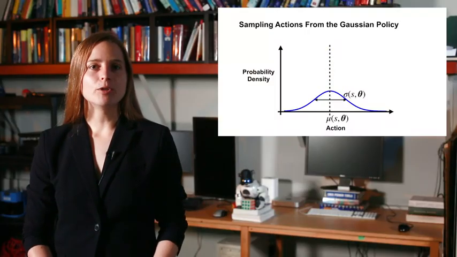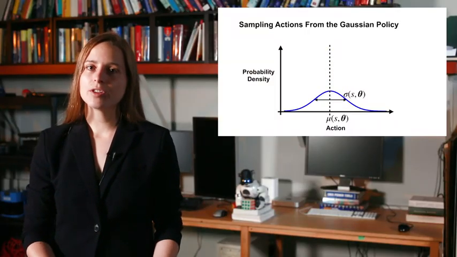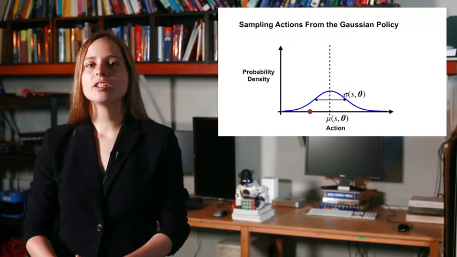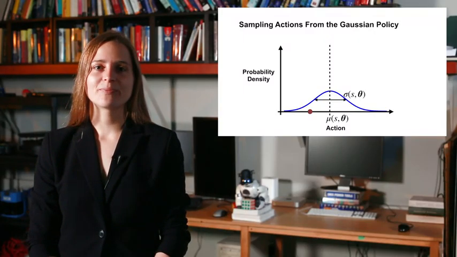In one state, mu and sigma might look like this. For this state, a wide range of actions are likely to be sampled. Here's an action that might be sampled in this state.